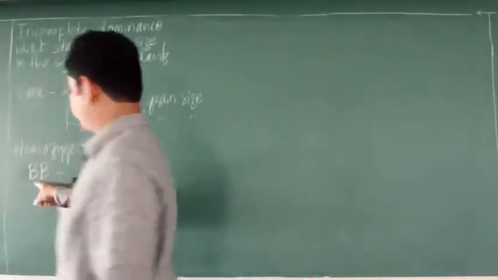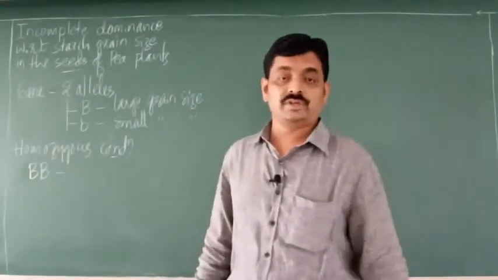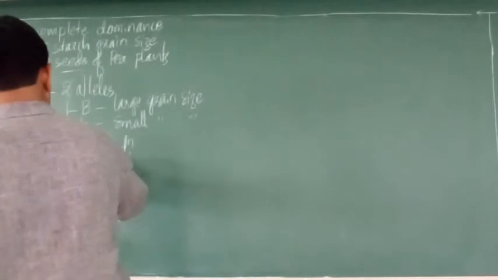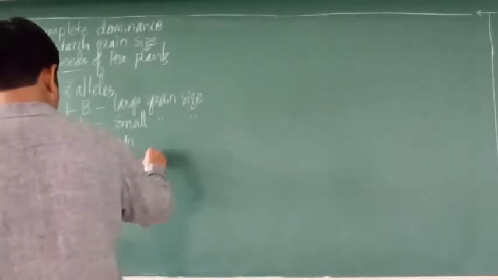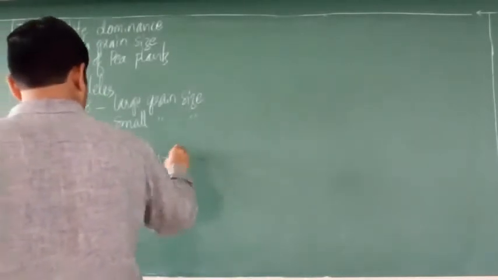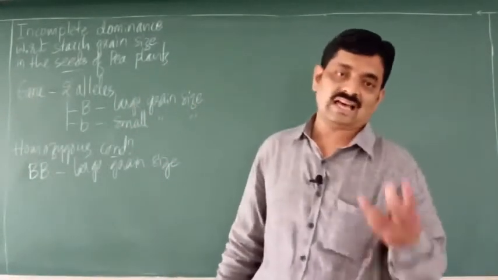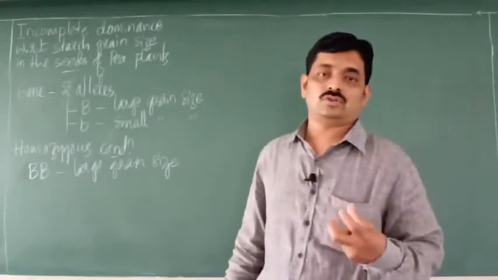In this case, what should be the phenotype? The phenotype is large grain size, or large starch grains or particles are produced in the seeds.